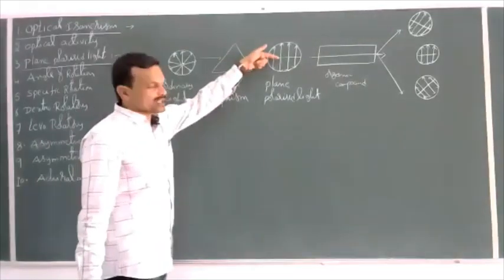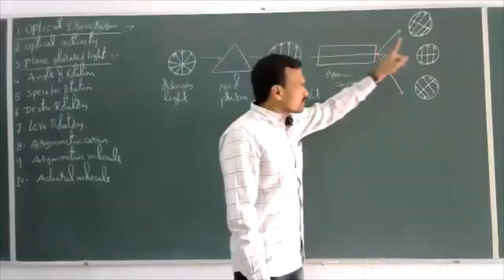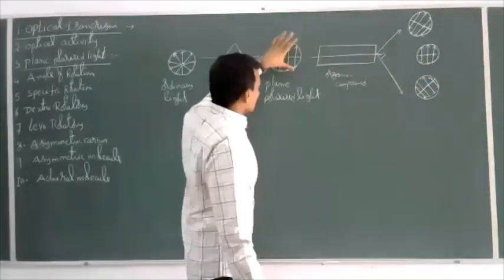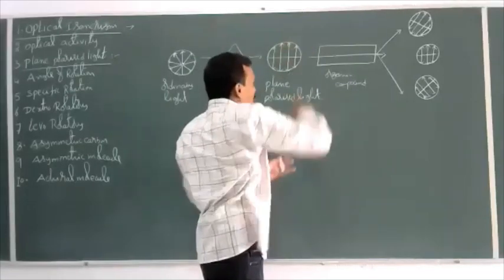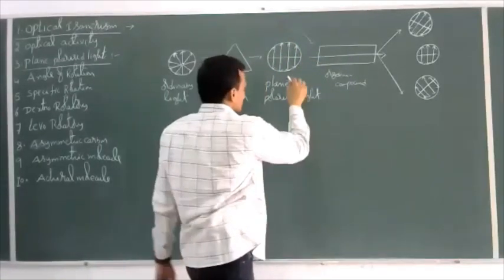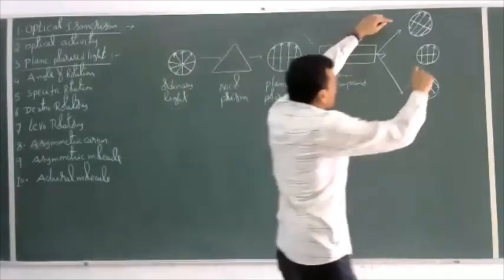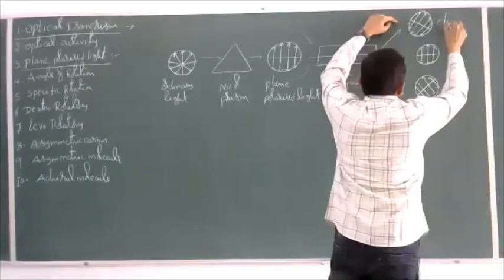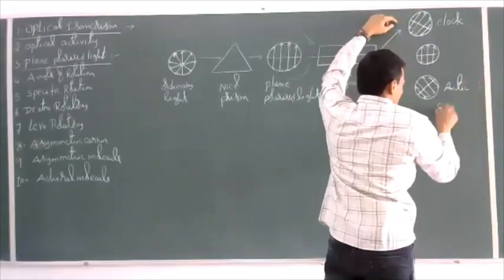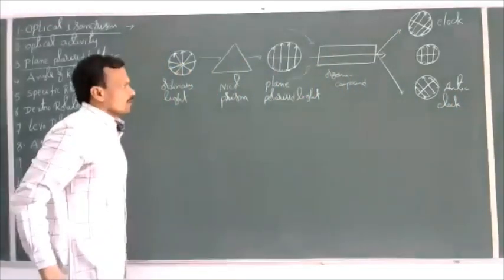So the plane polarized light, when passed through the organic substance, will either come out without any deflection, without any rotation, or rotate in a clockwise direction, or rotate in an anti-clockwise direction. This is clockwise rotation, and this is anti-clockwise rotation.